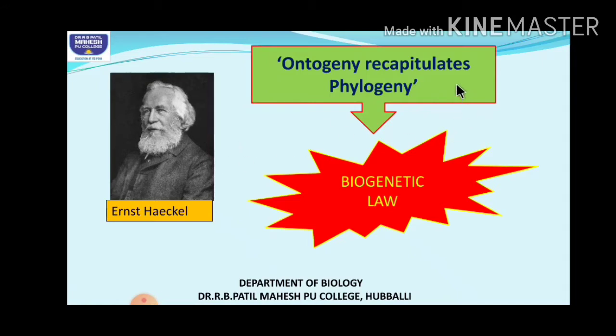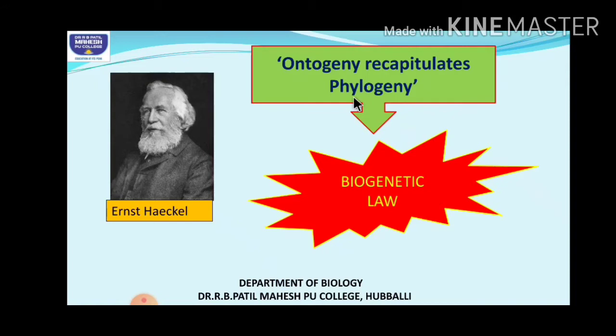This is not given in your NCERT textbook, but they have mentioned Ernest Haeckel. Remember that, students. This is the actual statement he had given. Ontogeny means the developmental history of an organism. Recapitulates means repeats. Phylogeny means ancestral history.